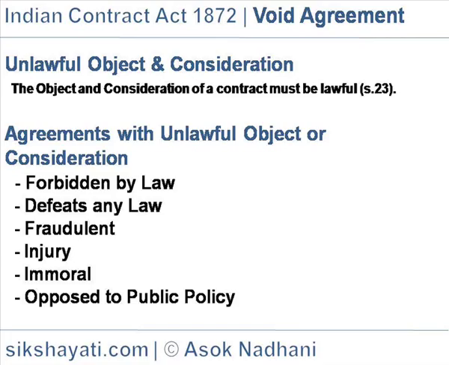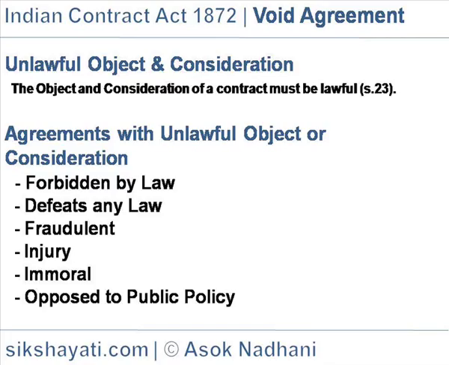Example: A lets a Maruti car to B, a terrorist, knowing that it would be used for unlawful purposes. The agreement is void due to unlawful object. The purpose of the contract is unlawful, even if the consideration is lawful.